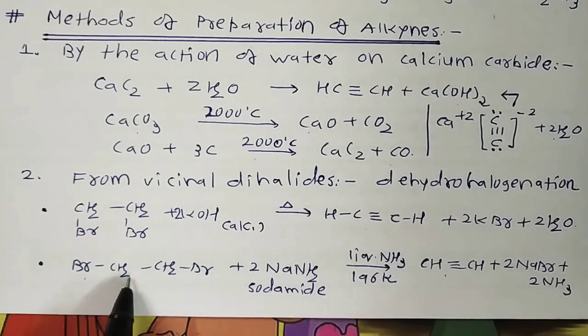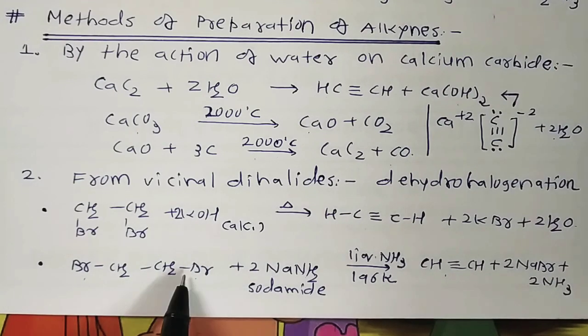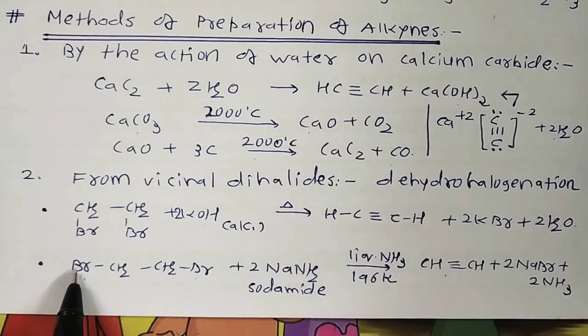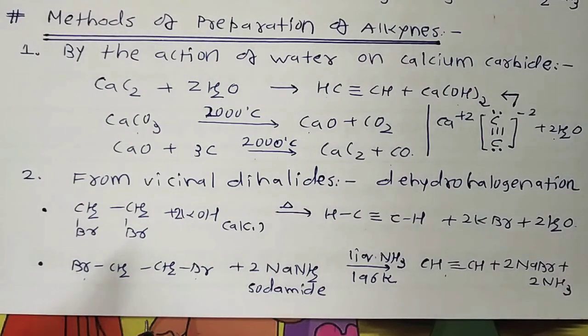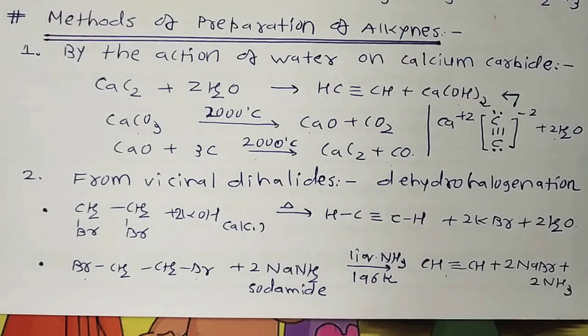For example, BrCH2CH2Br. Once again, this gives sodium bromide, with removal of H from the alpha position, converted into ammonia. With 2 moles of NaNH2, further beta elimination occurs and it is converted into alkyne plus NaBr and ammonia. These are the processes explained in our NCERT textbook. So this is all about the methods of preparation of alkynes. In the next session, we continue our journey with the physical and chemical properties of alkynes. Thank you very much.